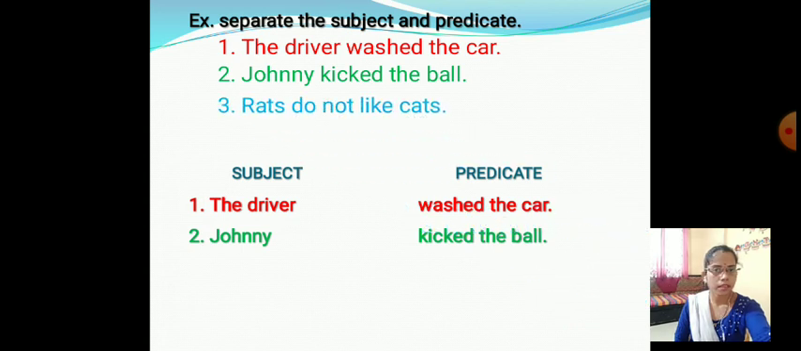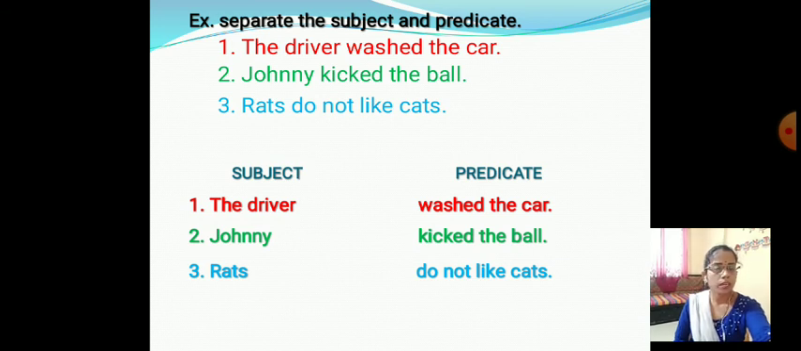Now the third sentence, rats do not like cats. Okay. In this sentence, we have to separate the subject and the predicate. Rats is the subject and the remaining part, do not like cats, is the predicate.